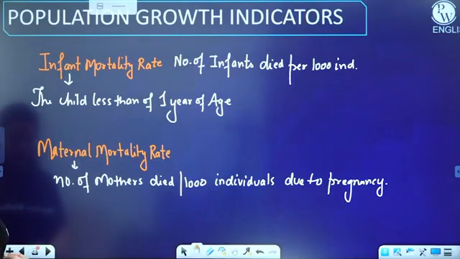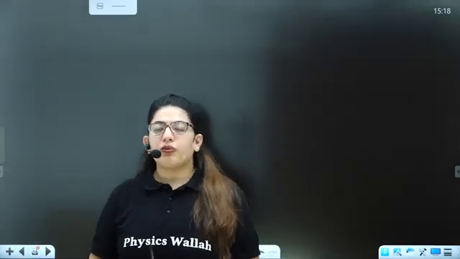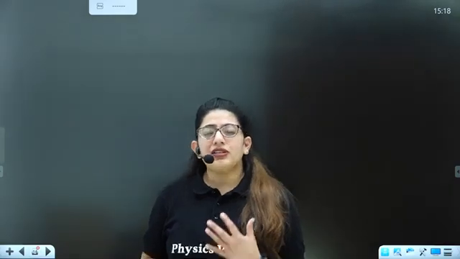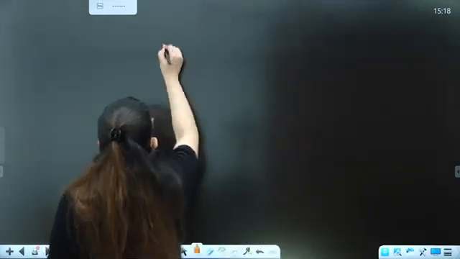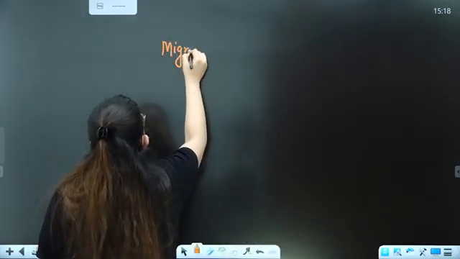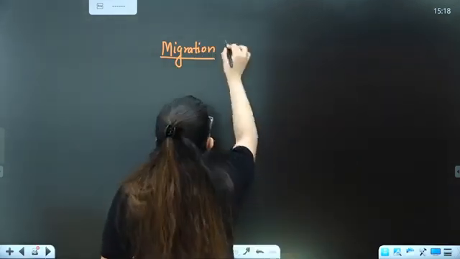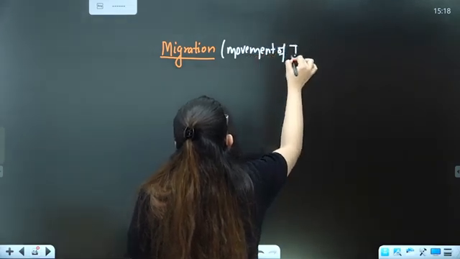Then, moving further to some questions, but let's discuss one more thing. So this was about the birth rate and the death rate, right? If there is an increase in birth rate, the population is increasing. If there is an increase in death rate, the population is decreasing. But are these the only factors that lead to population explosion? No, there is migration as well. What is migration? The movement of individuals, people moving from one place to another.